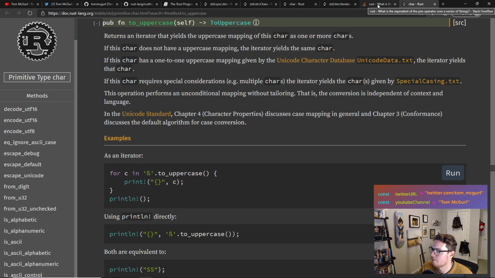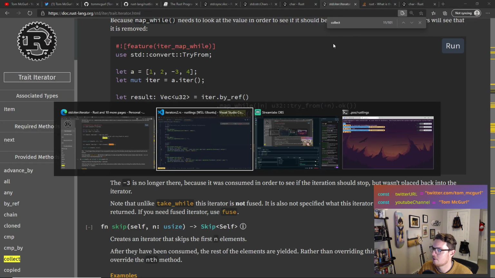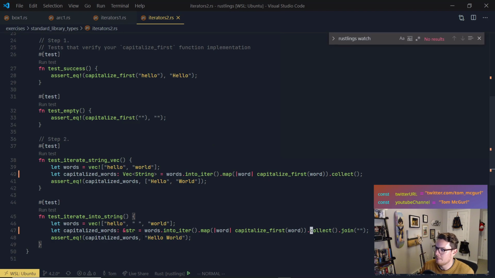Okay, so let's go over what we have here. Words into iterator, we're mapping over the words, capitalizing first. Now we're stuck with a vector. So our vector is hello world, and it's capitalized, but the problem is we now need to combine them. So we need to join them together.